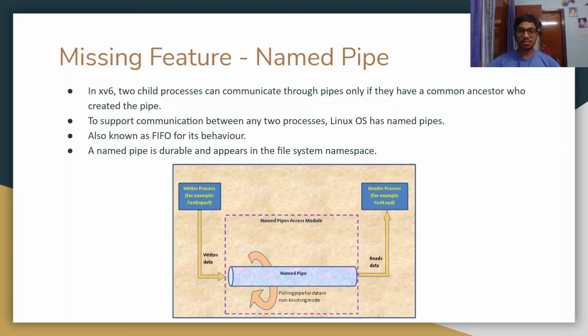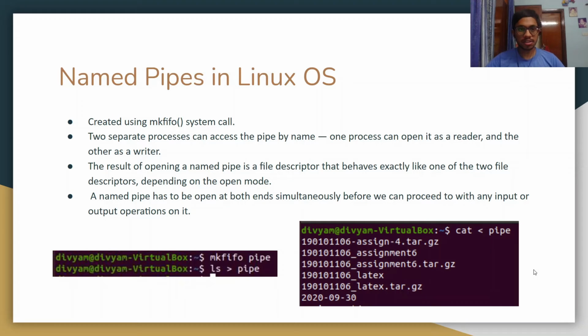It is also known as FIFO, or first in first out, for its behavior. For the named pipe, there is a reader process and a writer process. A named pipe is durable and appears in the file system namespace. In Linux OS, named pipes are created using the mkfifo system call.